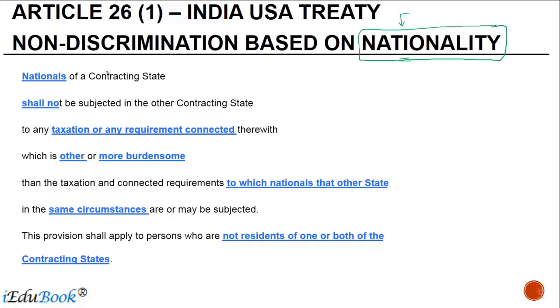Nationals of a contracting state, let's say we take the example of US over here.